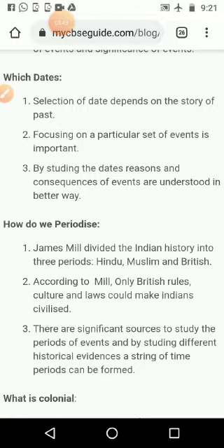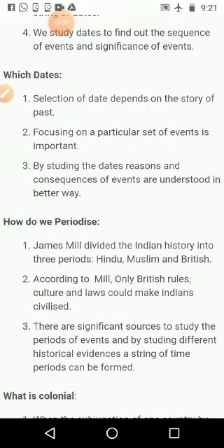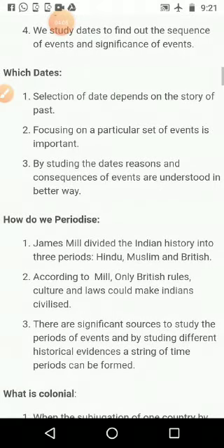According to what our theme of study is, or which story or theme we want to study from history, according to that we will focus on the dates. Not all dates are important. In 6th and 7th standard we studied many things. We studied social changes. We saw the development of casteism, the four castes, in 6th standard. In 7th standard we saw jatis and sub-jatis, and in 8th standard we are studying different things. So like that, according to the theme we can understand the dates and the particular event or thing.